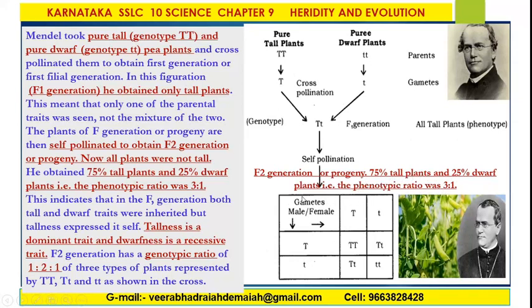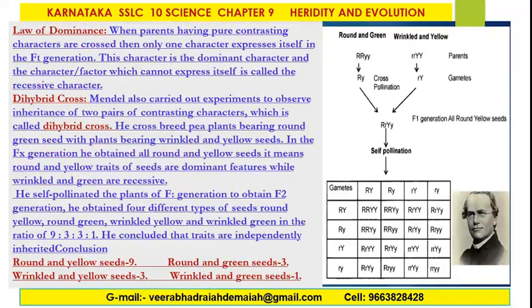My dear friends, tallness is a dominant trait and dwarfness is a recessive trait. The F2 generation has a genotype ratio of 1:2:1 of the three types of plants represented by TT, Tt and tt.